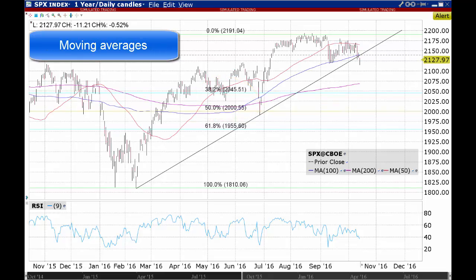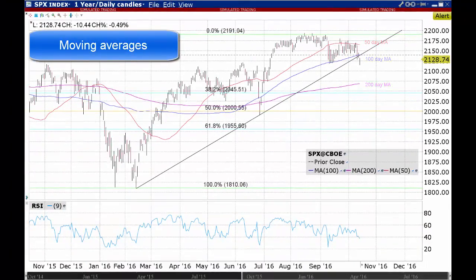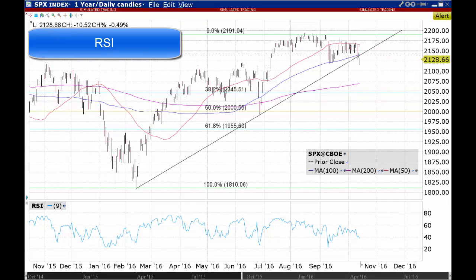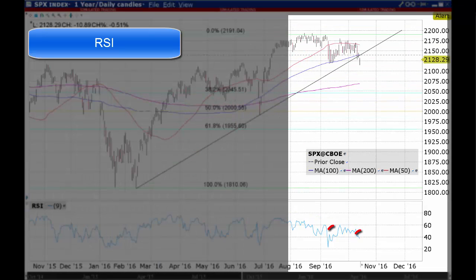Third, the index has left behind support of both 50 and 100-day moving averages. You can see the 200-day moving average currently comes in at 2068, although it remains marginally on the rise. And the fourth point to make on the daily chart is the weakening tendency of the relative strength indicator, RSI, since July, despite the buoyancy of the market. In addition, comparing the current RSI value with that of the August low could be used to depict confirmation of weaker prices.